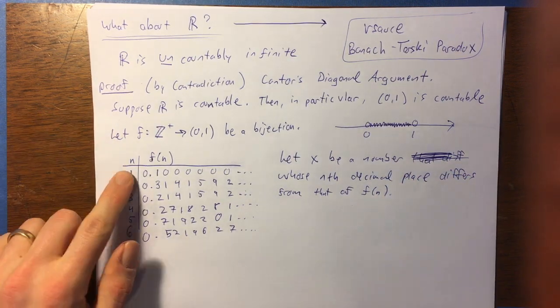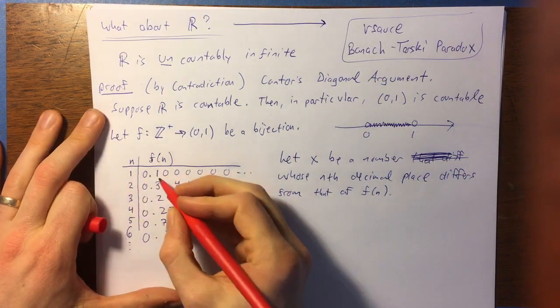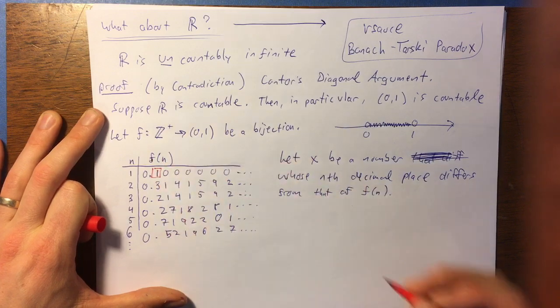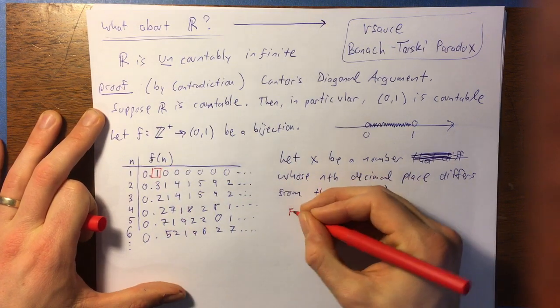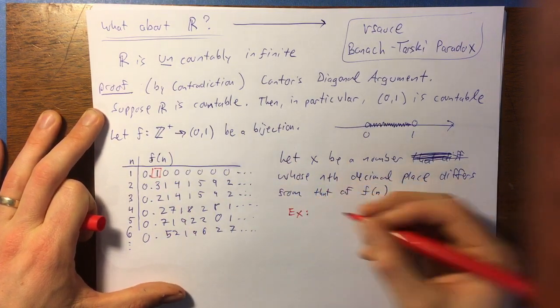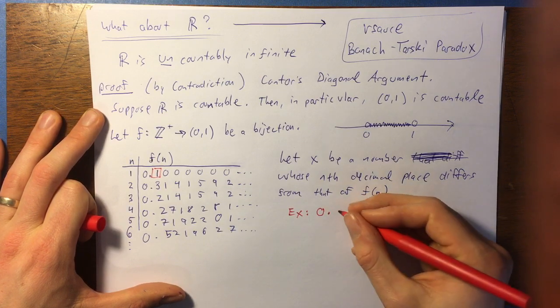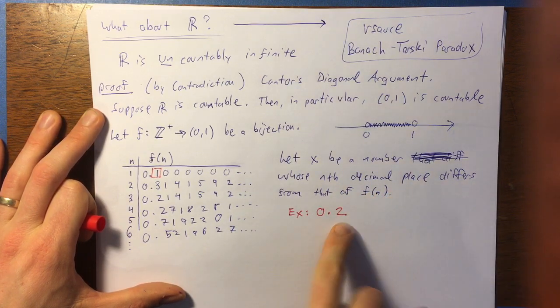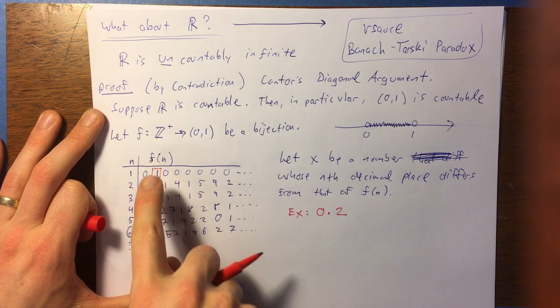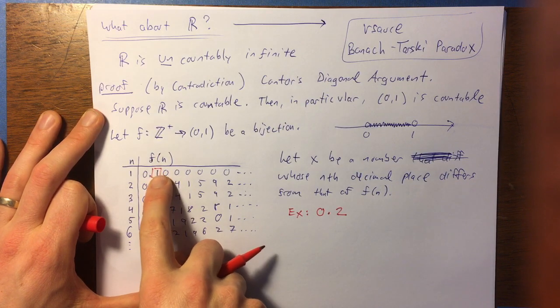So for f of 1, the first decimal place is 1. So, for example, I could have this number be 0.2. And then the first decimal place is going to be 2 because it has to be different from the first decimal place of f of 1.